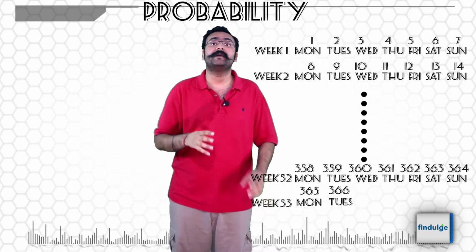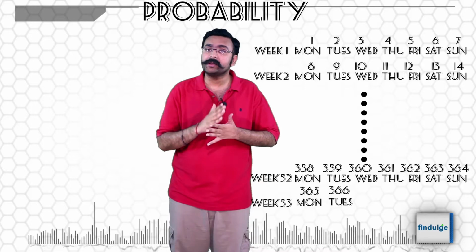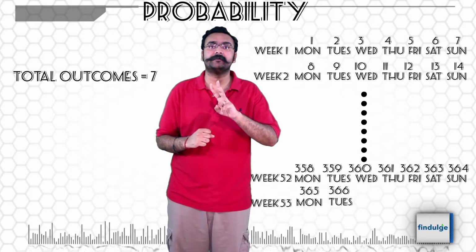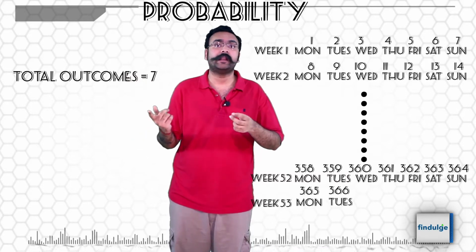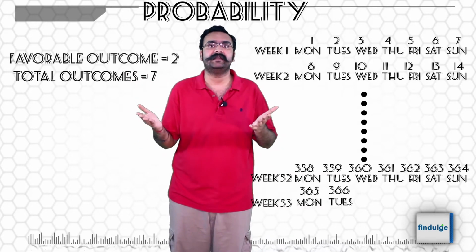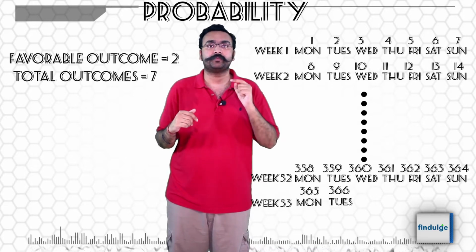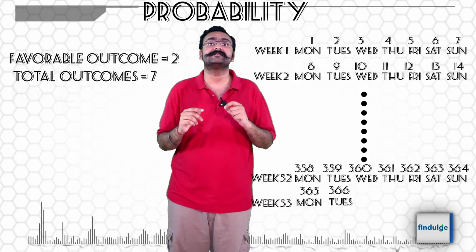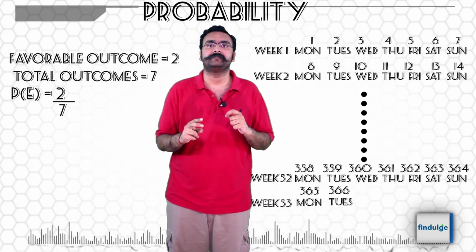So if my year starts on Monday or on Sunday, I get 53 Mondays. 2 outcomes that we want. Total outcomes are still 7 days the year can start. So probability of 53 Mondays in a leap year is 2 upon 7.